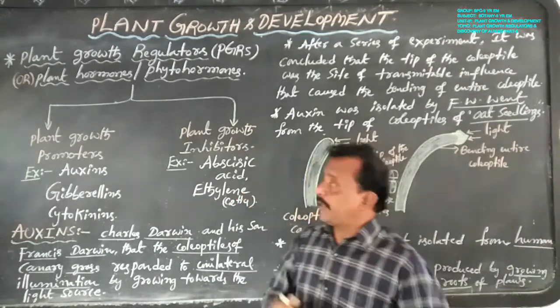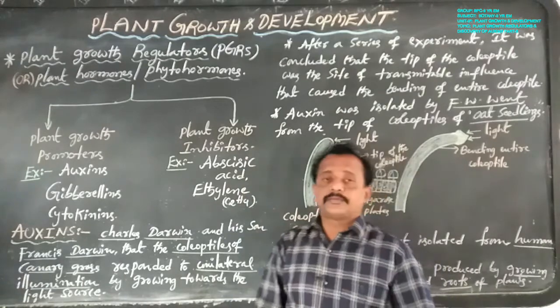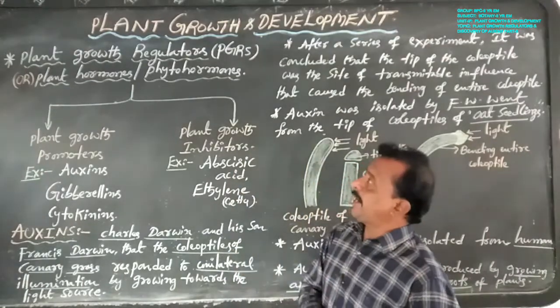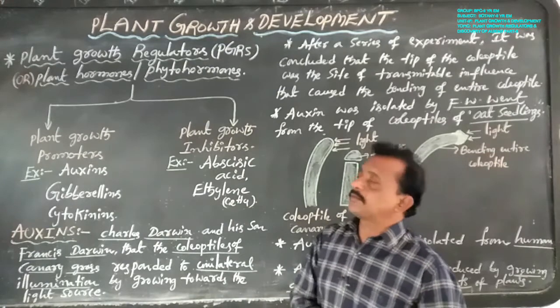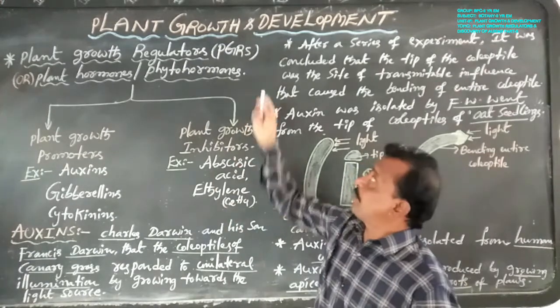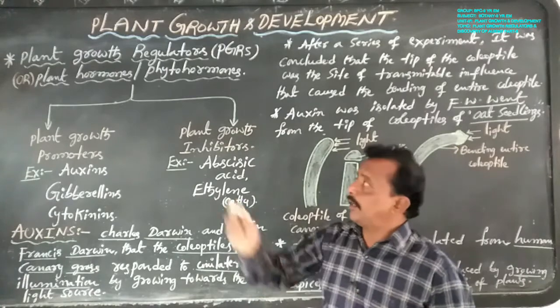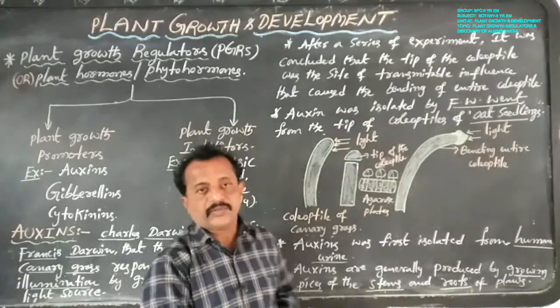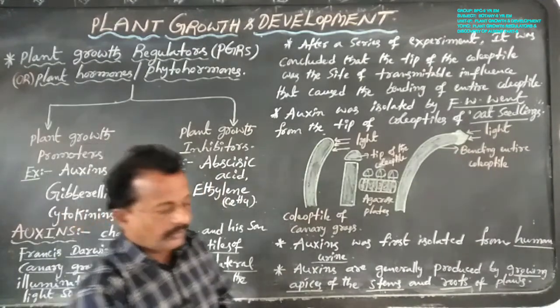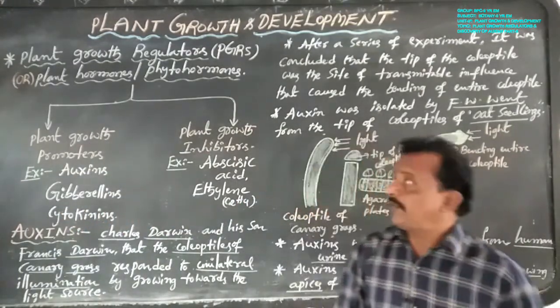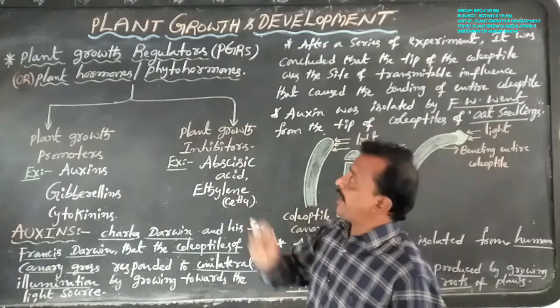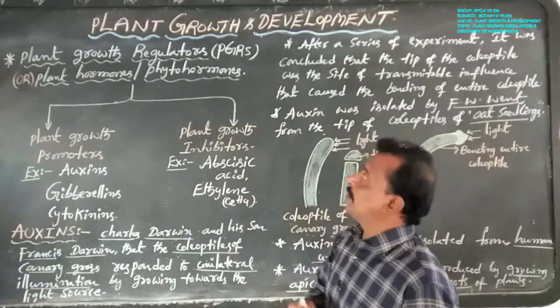Today we are going to discuss an important topic named plant growth regulators, short form PGRs, or plant hormones and phytohormones. Dear students, what is the meaning of plant growth regulators, plant hormones or phytohormones?